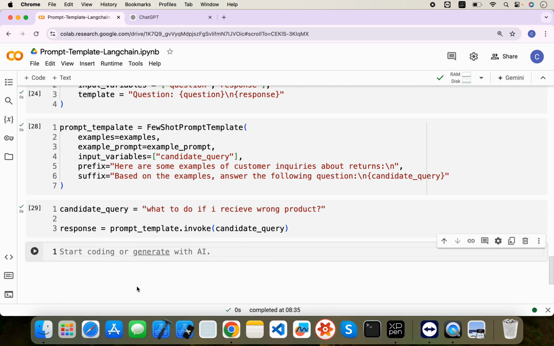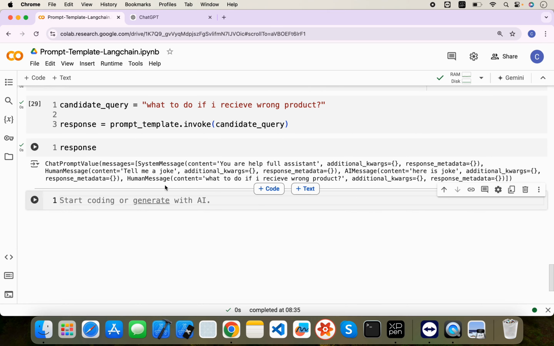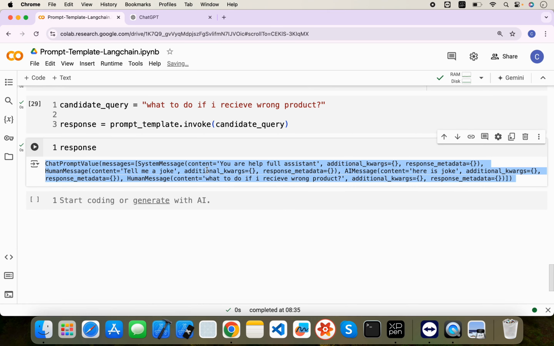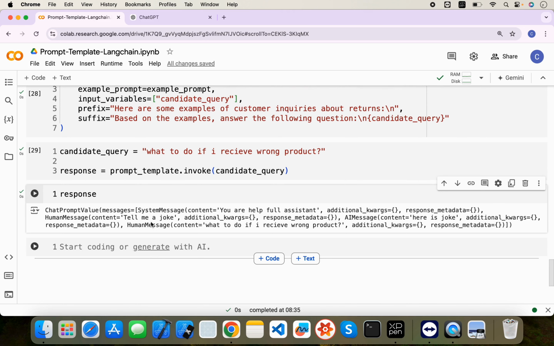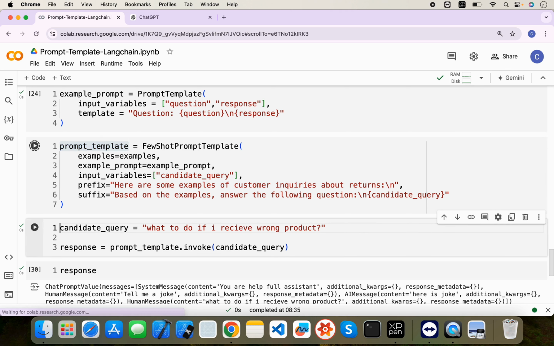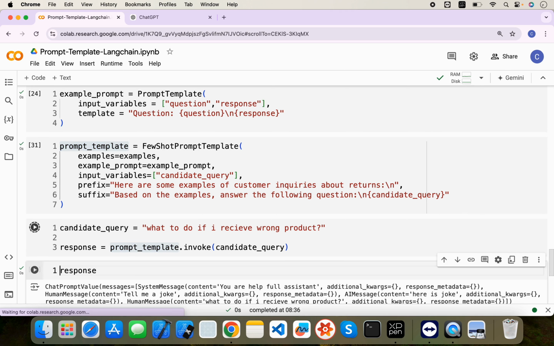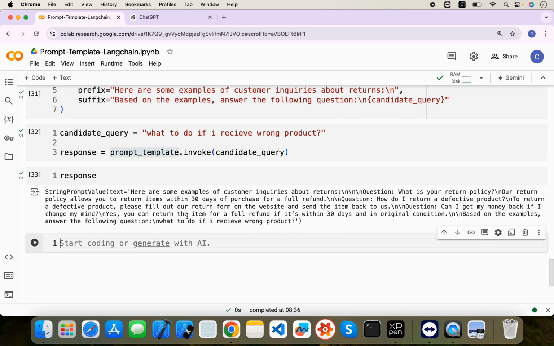Okay, how our prompt is crafted here. So if you see, the first is a system message. So you are a helpful assistant. Okay, I think there is some issue. Prompt template, oh, there is a typo here as well, sorry. So it would be like this. Let's run, see. Yeah, so here is the output what we require, right?